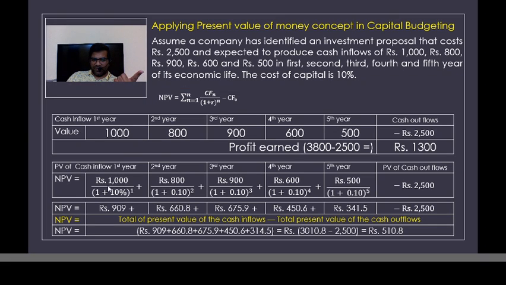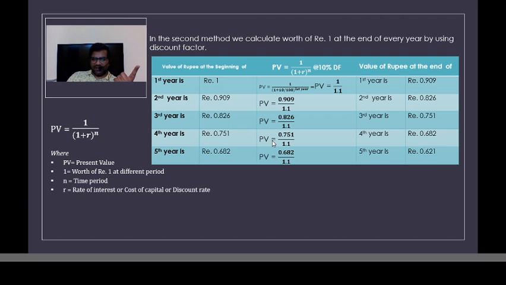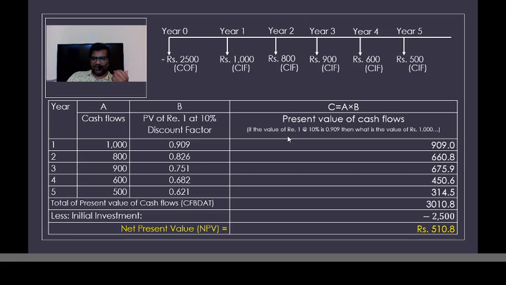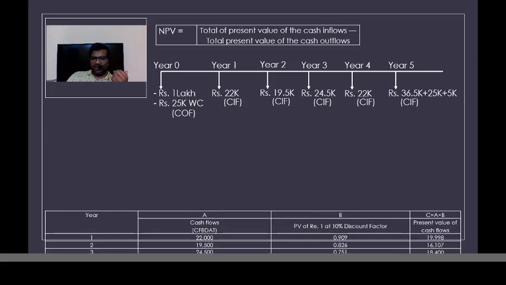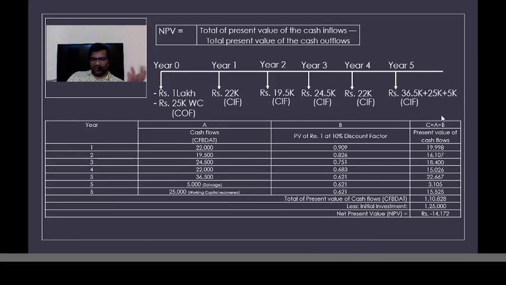Alternatively, we can also follow this method: cash flow divided by discounting factor. Or find out the present value of 1 rupee, use those discounting factor values, and multiply them with the cash flows. So you can use either of these methods. We have followed method number 2. If you follow method number 2, this is what happens.